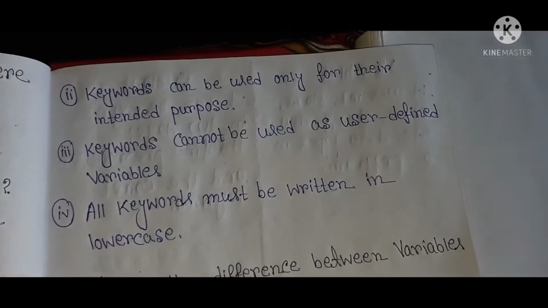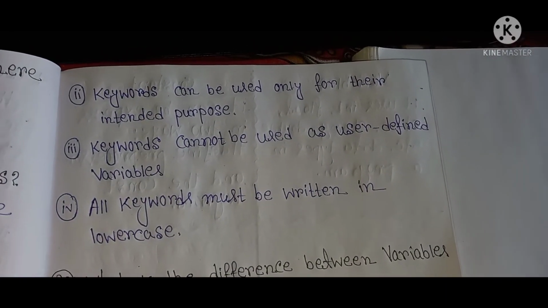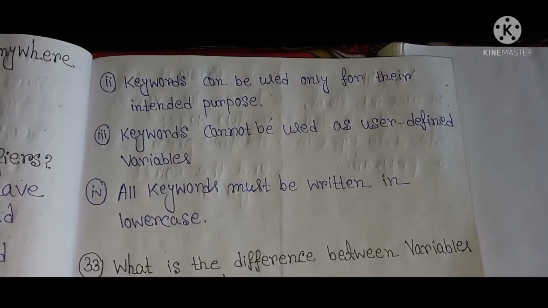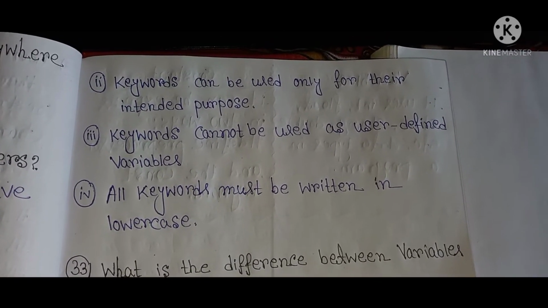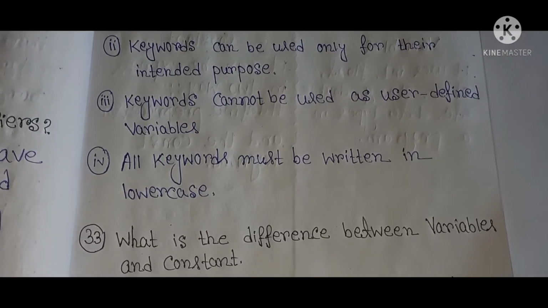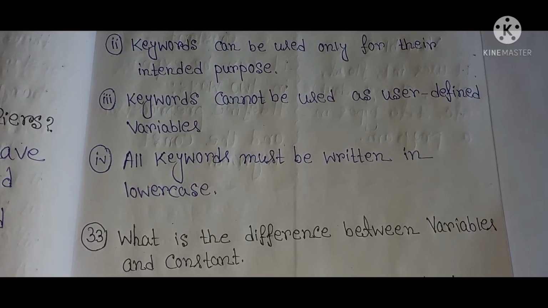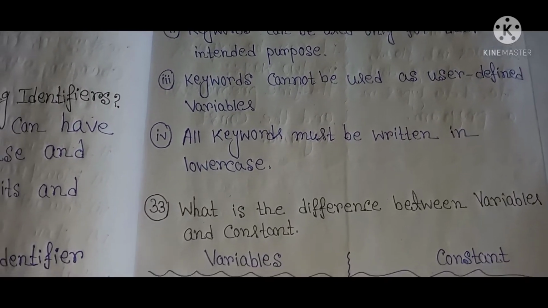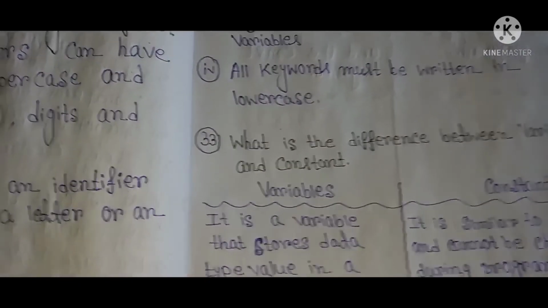The next point, keywords can be used only for their intended purpose. Third point, keywords cannot be used as user defined variables. Fourth point, all keywords must be written in lowercase. So this is the rule for defining keywords.